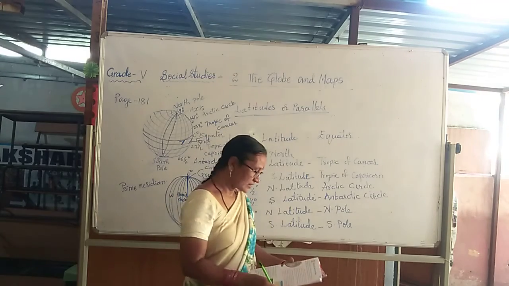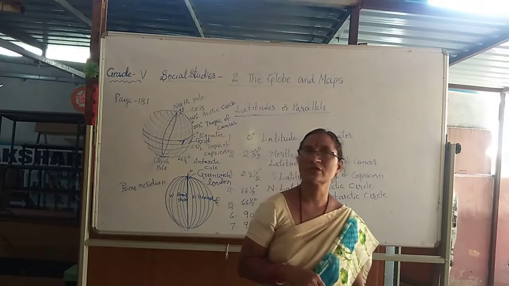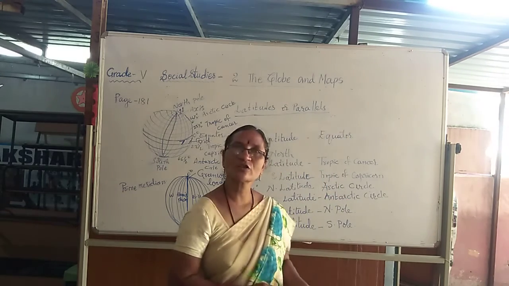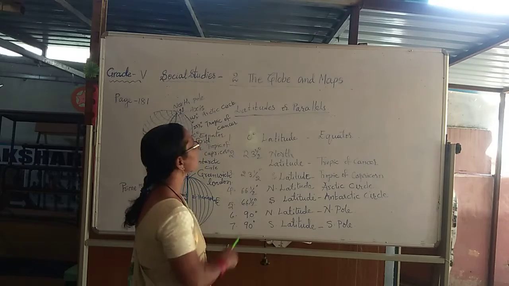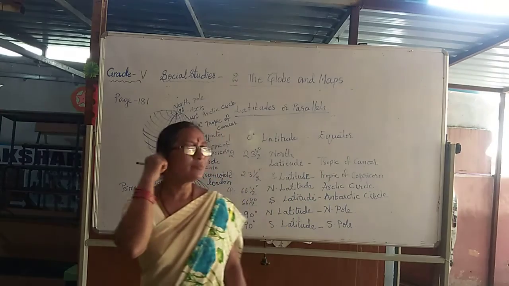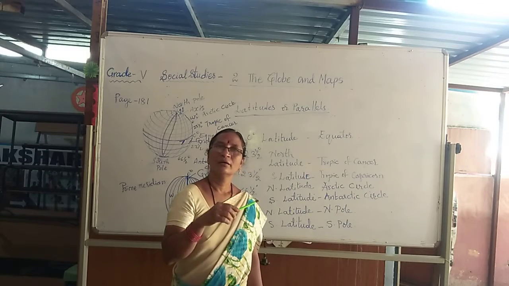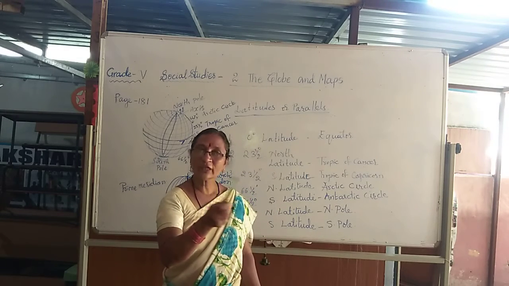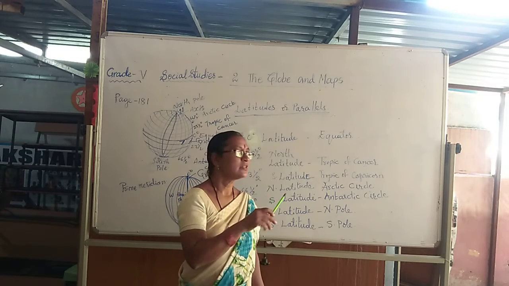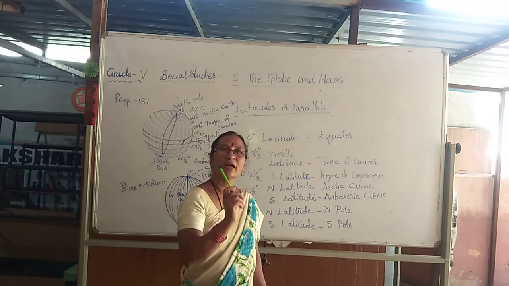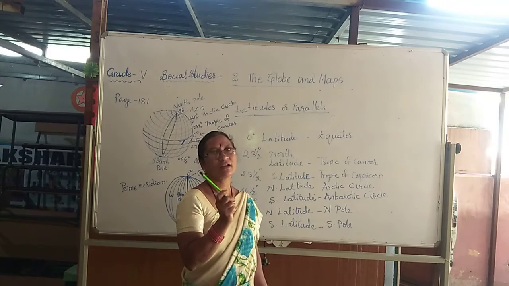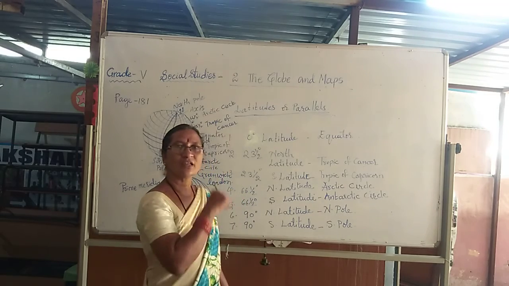Next, we have learned about the latitudes. Latitudes are also called parallels. So, the imaginary lines running parallel to the equator are called latitudes. The imaginary lines that run parallel to the equator around the globe are called latitudes. They are also called parallels. These are imaginary lines.